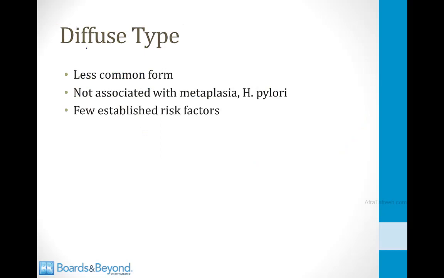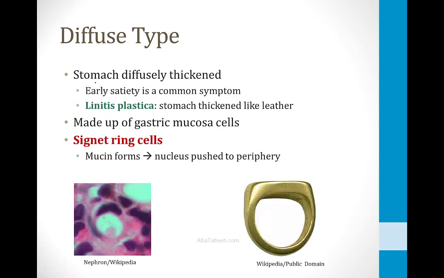The other type of gastric cancer is the diffuse type. This is less common. It is not associated with metaplasia or chronic gastritis or H. pylori. It unfortunately has few established risk factors and occasionally causes cancer in otherwise healthy people. It's called the diffuse type because the stomach is diffusely thickened.